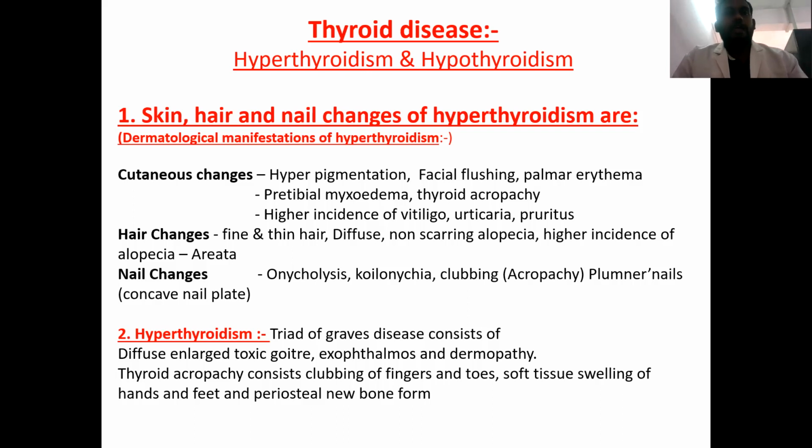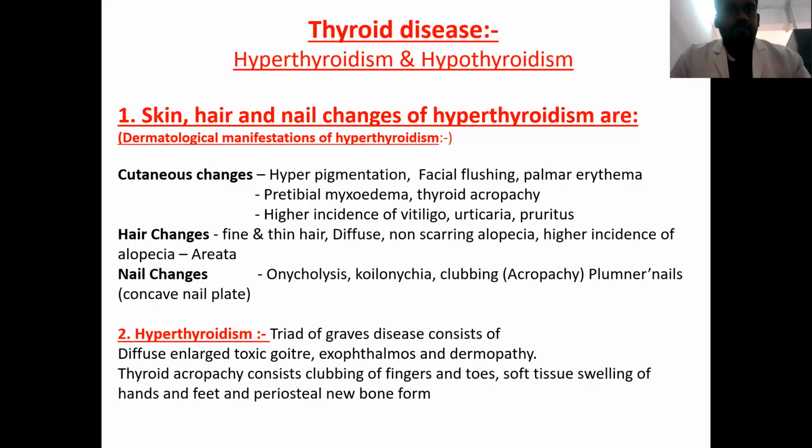Hair changes include fine and thin hair, diffuse non-scarring alopecia, and a higher incidence of alopecia areata. Nail changes include onycholysis, Plummer's nails, clubbing or acropachy due to the hyperthyroidism. Or it can also result in concave nail blade, which is known as spoon nails.